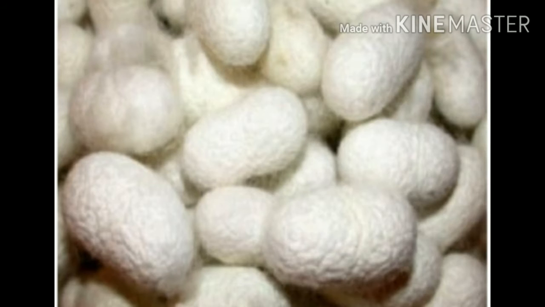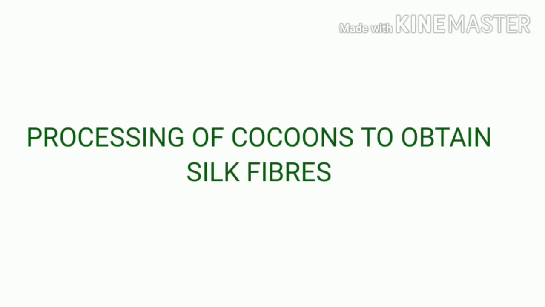Now we will discuss the next process, processing of cocoons to obtain silk fibers. Listen. How can we do this? All the cocoons are collected together and placed in hot water or under the sun. The silk fibers separate out due to heat.